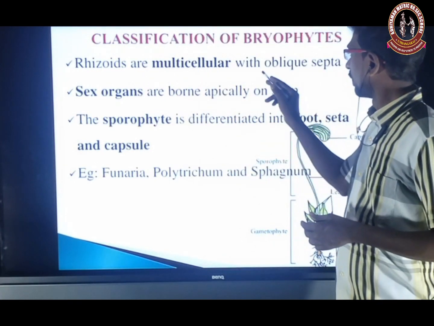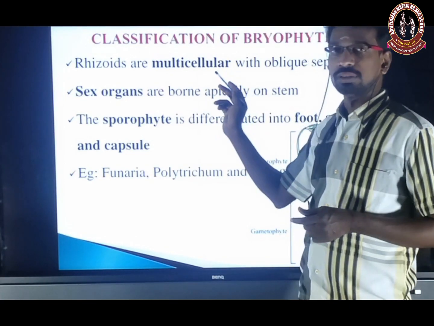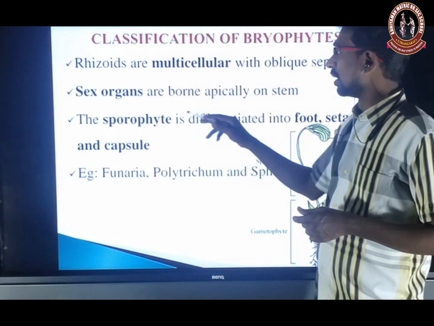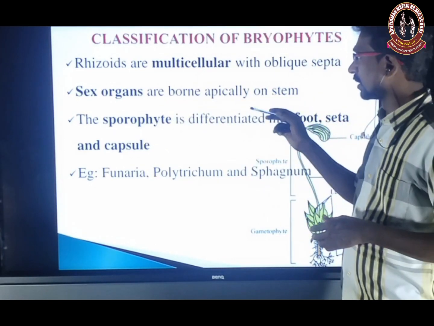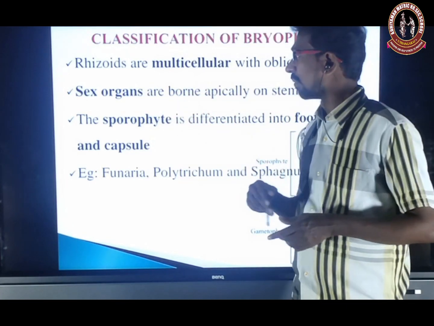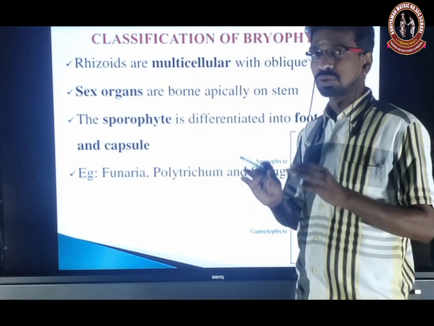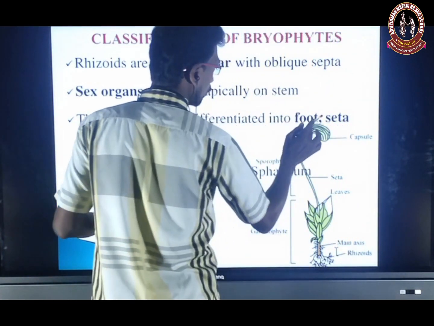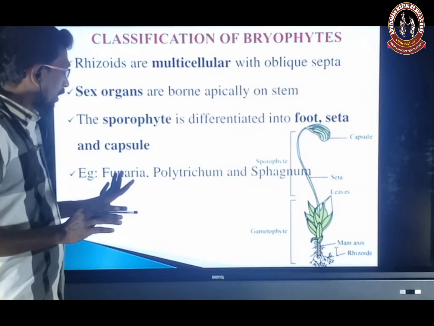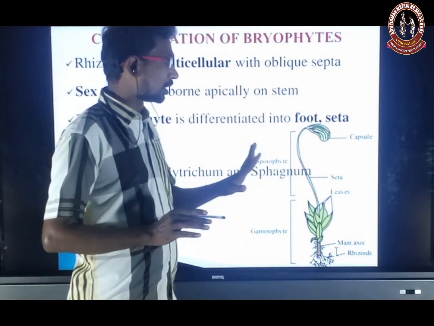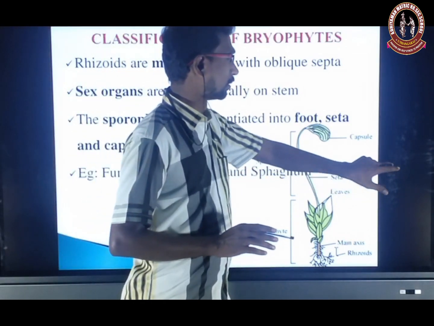Rhizoids are multicellular with oblique septa. Sex organs are borne at the apex of the stem. The sporophyte is differentiated into foot, seta and capsule, very distinct regions in this group. Examples are Funaria, Polytrichum and Sphagnum. So that is all about the classification of bryophyte.